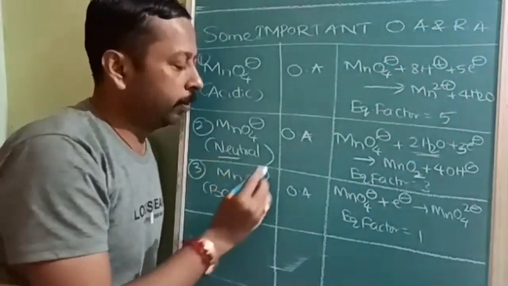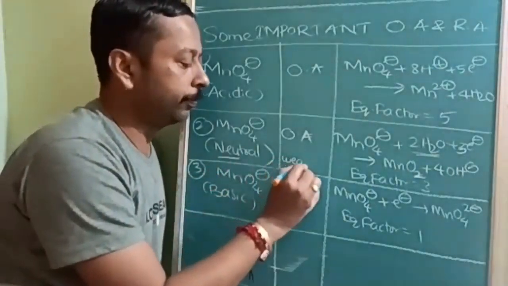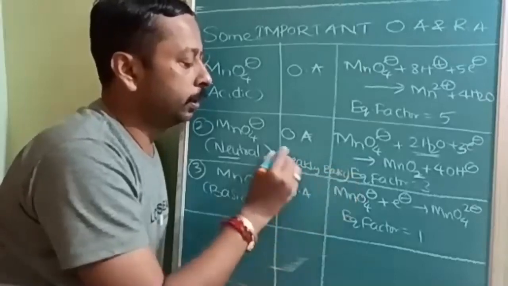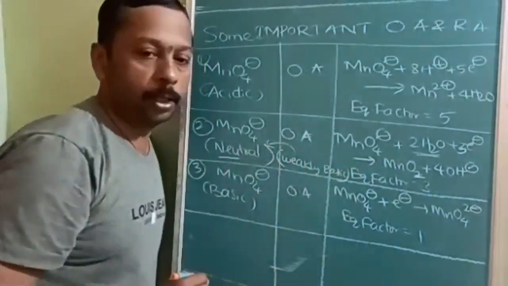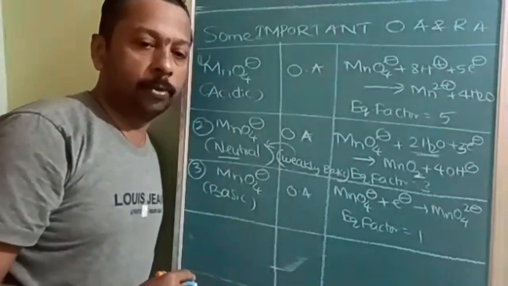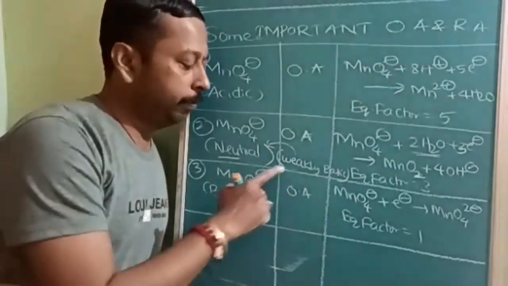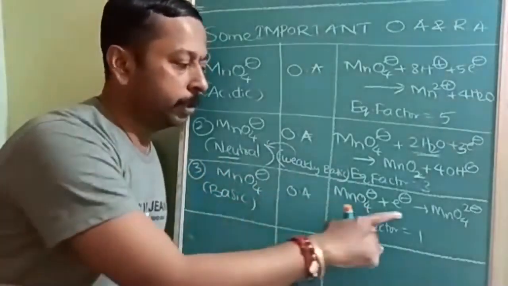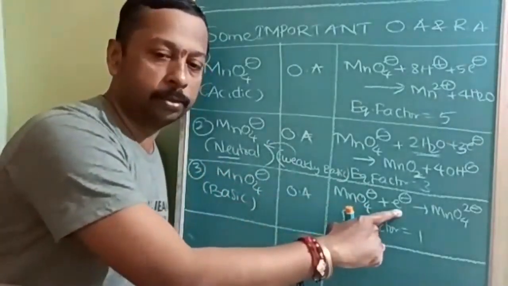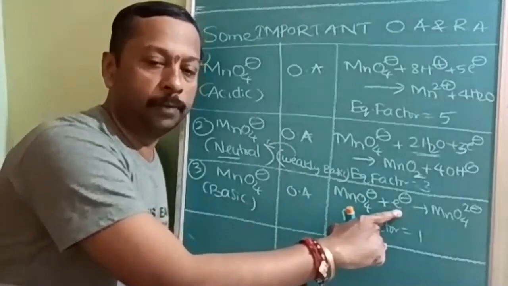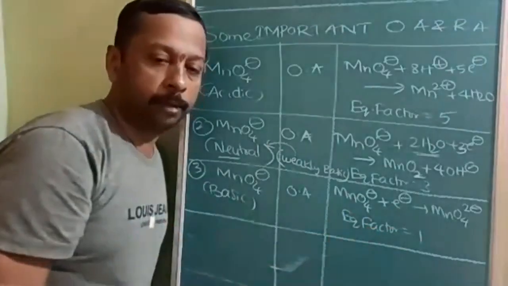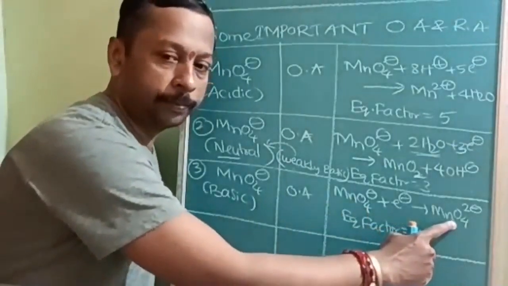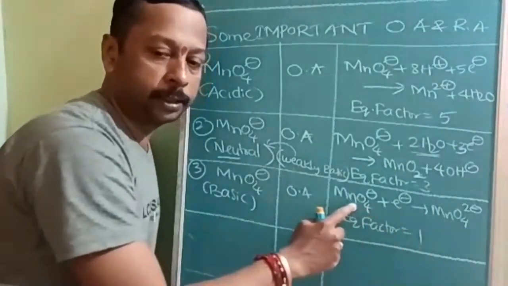One thing you have to remember: if it is weakly basic, you should count it as neutral. Weakly basic or neutral is the same, and in basic medium there is no role of OH minus. Remember that only one electron is involved, therefore the equivalent factor will be 1, and permanganate will be converted into manganate. This product is manganate, this is permanganate.